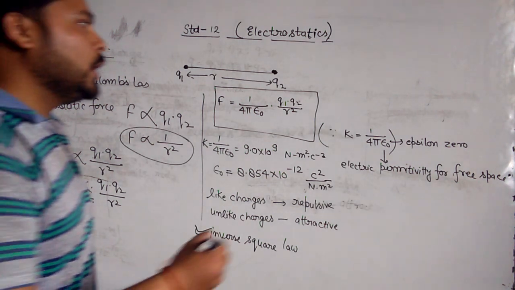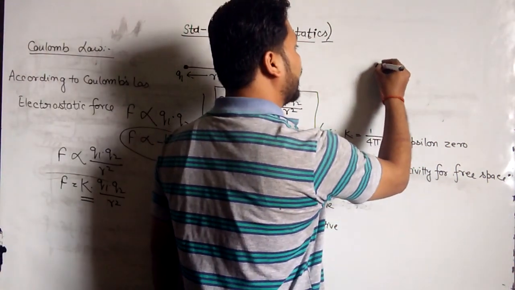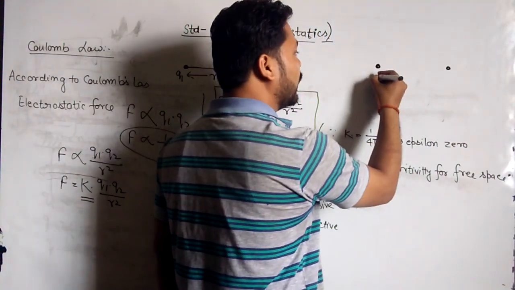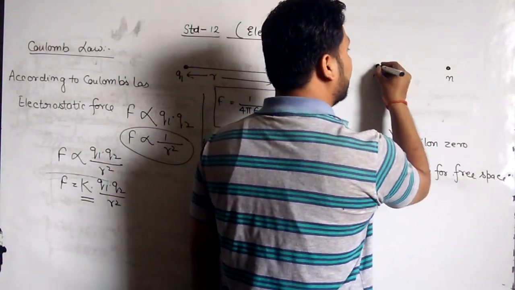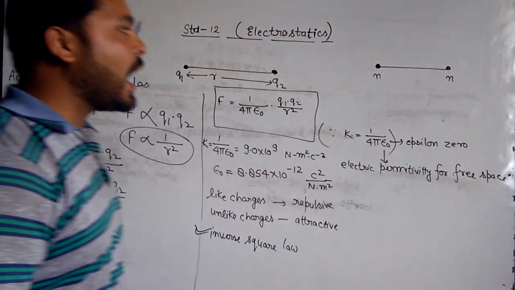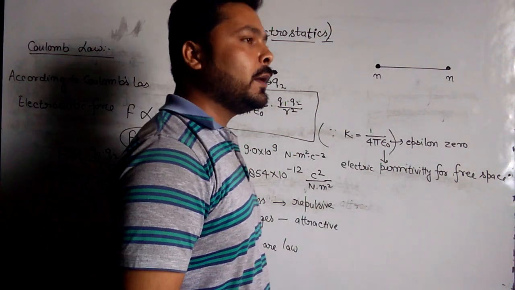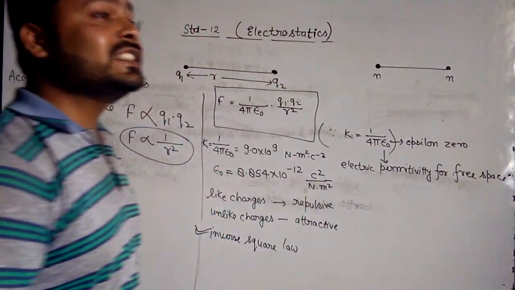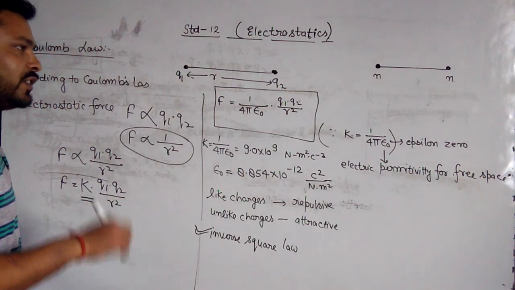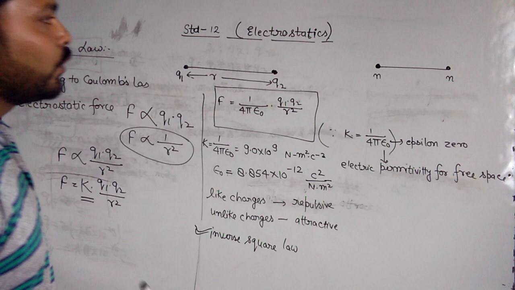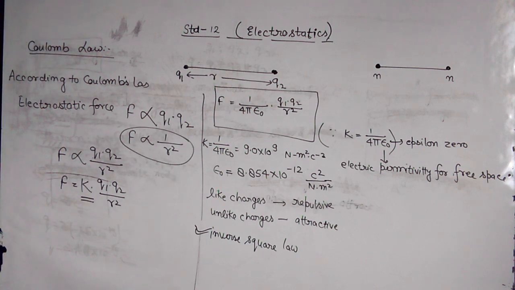For example, if you take 2 neutrons, we know that neutrons contain no charge, they are neutral, so the electrostatic force will not act between these 2 neutrons. So it is very important that Coulomb's law is applicable only for point size charged particles. It is not applicable for uncharged particles. It means you will get electrostatic force whenever 2 charged particles interact.